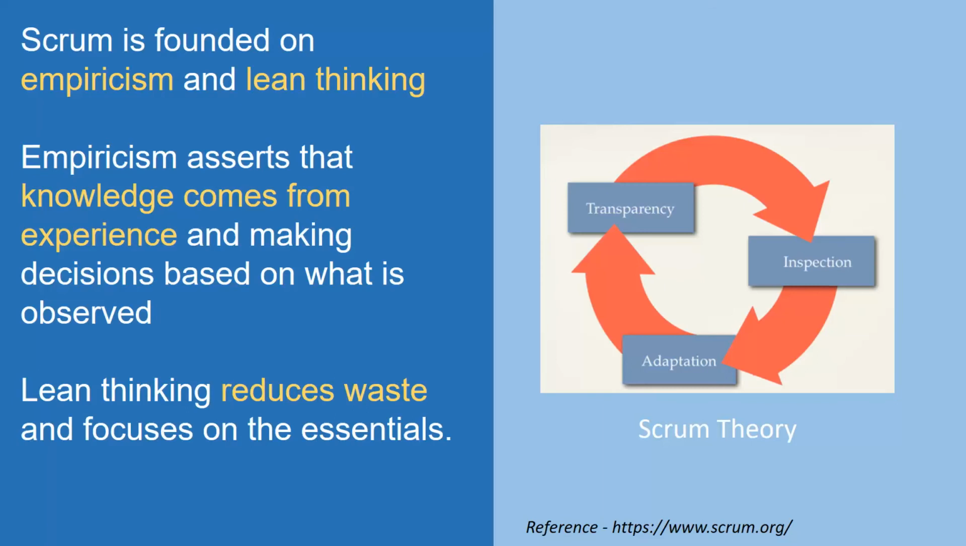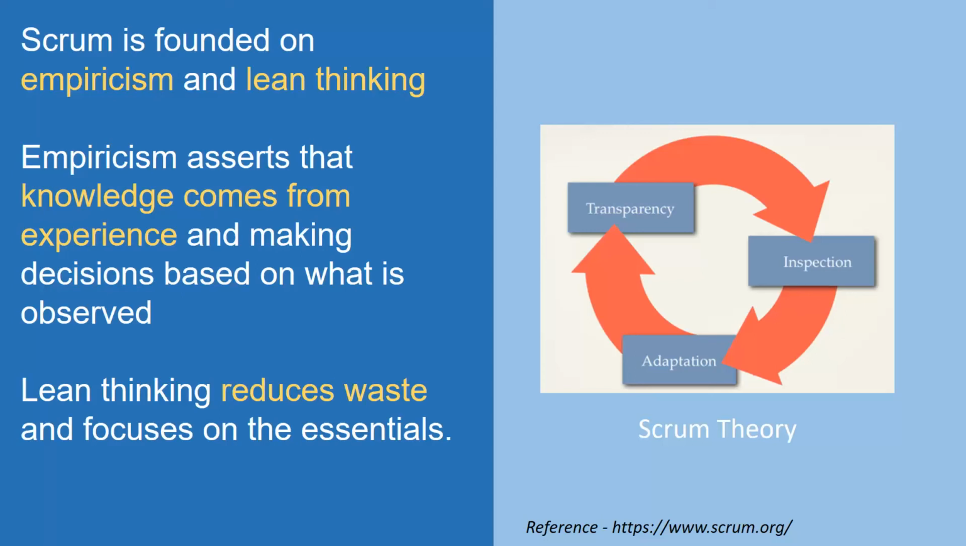Again, the reference is from scrum.org. What is Scrum theory? Scrum is founded on empiricism and lean thinking. What is empiricism? Empiricism asserts that knowledge comes from experience and making decisions based on what is observed. So they believe in empiricism and lean thinking because knowledge comes from experience.